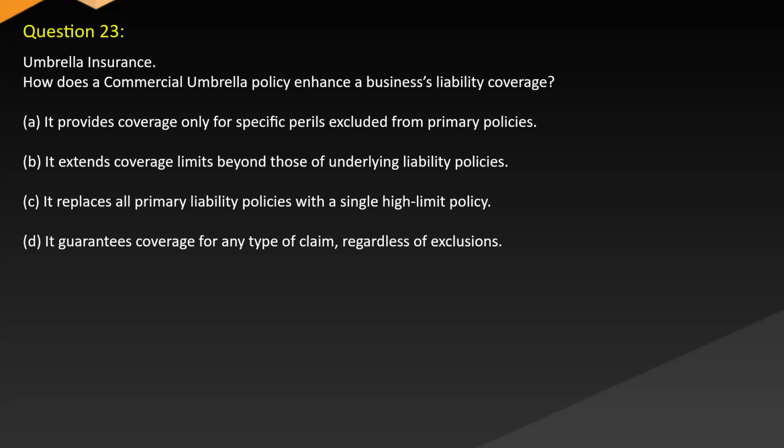Question 23. Umbrella insurance. How does a commercial umbrella policy enhance a business's liability coverage? A. It provides coverage only for specific perils excluded from primary policies. B. It extends coverage limits beyond those of underlying liability policies. C. It replaces all primary liability policies with a single high-limit policy. D. It guarantees coverage for any type of claim regardless of exclusions.